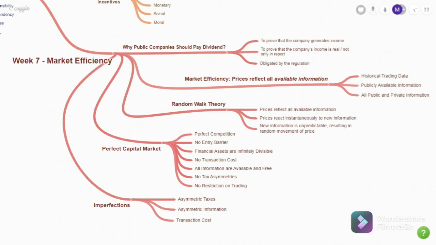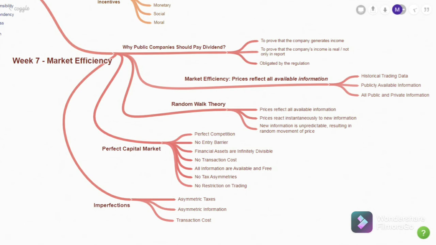Now on to market efficiency. It means prices reflect all available information. Well, what kind of information are those? Those are historical trading data, publicly available information, and all public and private information. And now it comes to the random walk theory, which states that prices reflect all available information. Prices react instantaneously to new information, and new information is unpredictable, resulting in random movement of price, or random walk.